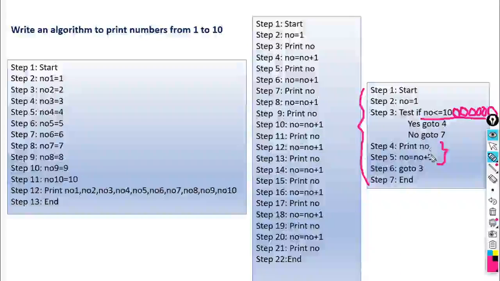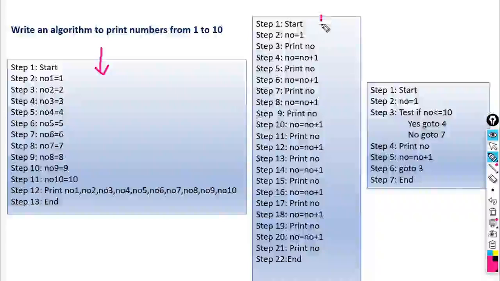These two statements are repeated again and again within the looping. So this is the algorithm to print the numbers. These are the three methods: the first by using sequence, the second also by using sequence, and the third method is by using the loop.